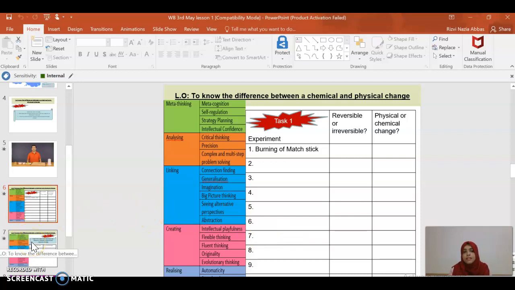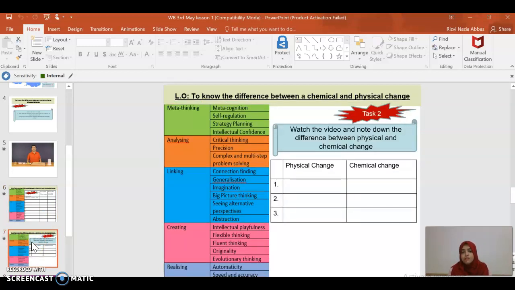Now task two is, the video proceeds further and he explains the difference between a physical and a chemical change. So watch the video very carefully and note down. As you're watching, you can note down the three main differences between a chemical change and a physical change. How will you know that a chemical change is happening or a physical change is happening? You will get to know the difference between the two. I want you to note it down here in your copybook.